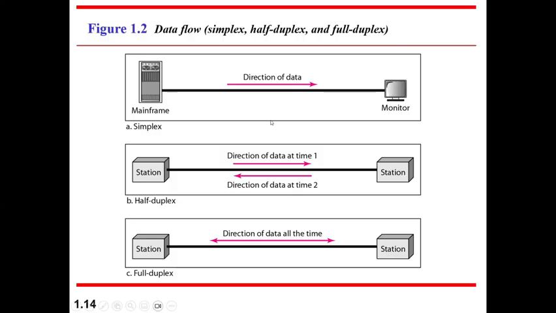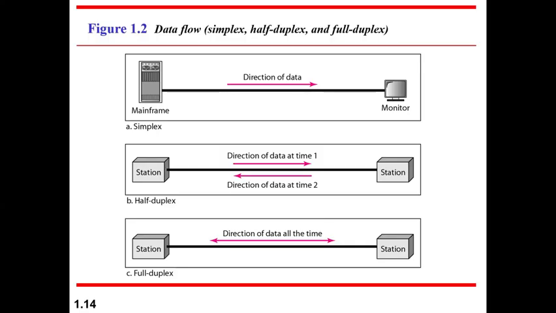We can have three types of data communication here. One is data transmission only in a single direction, like a system sending something to a printer to print, or downloading some information from a server to the system. That is simplex. Then you have data transmission in both directions, but at a time it can be only unidirectional. That is called half duplex. And if the data transmission is happening in both directions at the same time, it is full duplex.